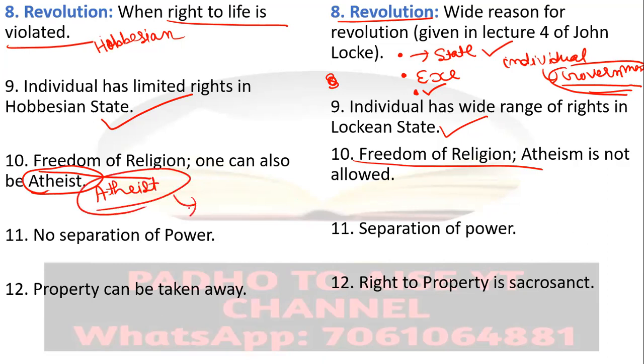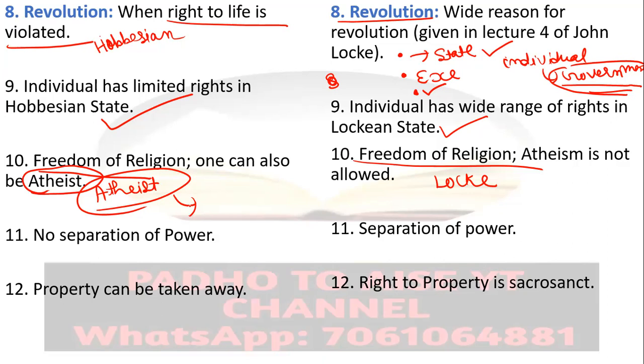One could be non-religious. On the other hand, Locke said that people could choose their religion according to their own choice, but one should not be a non-religious person, because a non-religious person is a danger to society. Who does not have fear of God is a very dangerous person. Therefore he does not allow an atheist, right?